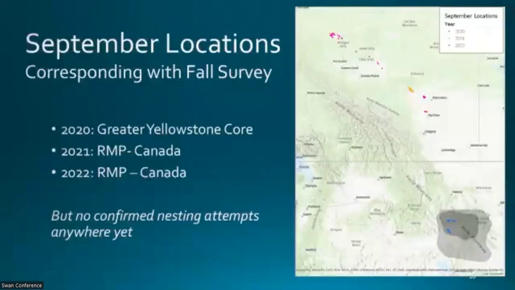This slide just shows the September locations subsetted out for these 3 birds, because if these birds are going up to Canada, are they truly part of the GYE? And here in the blue, in the GYE, you can see in 2020, they would have been counted as Greater Yellowstone core birds. However, in 2021 and 2022, all their locations in September were in Canada, as indicated by the orange and the magenta points.